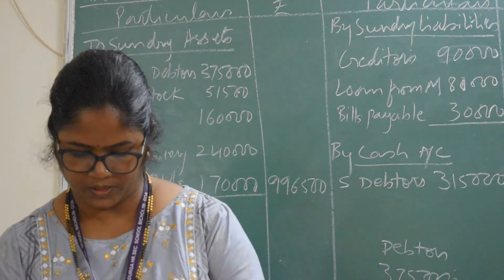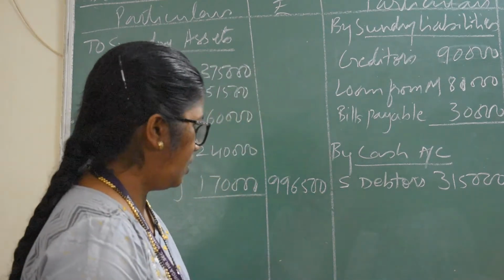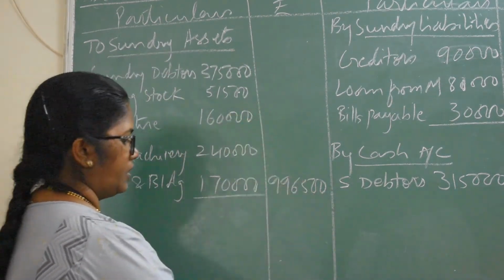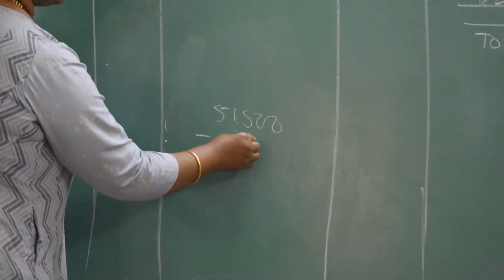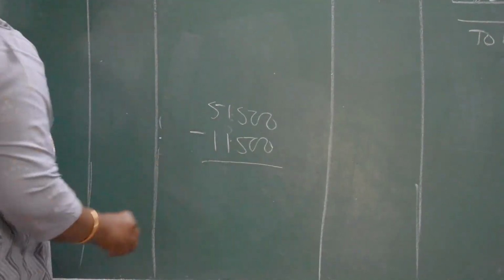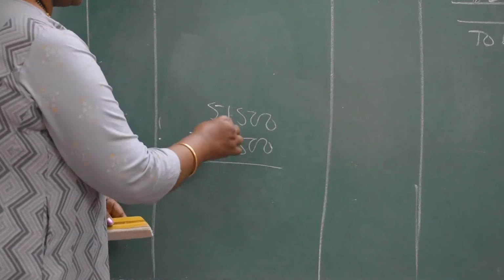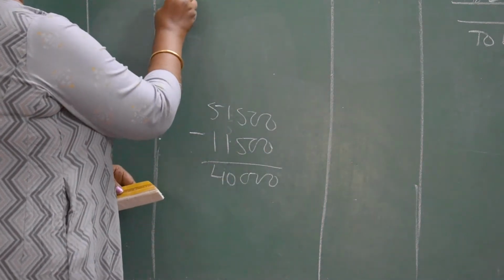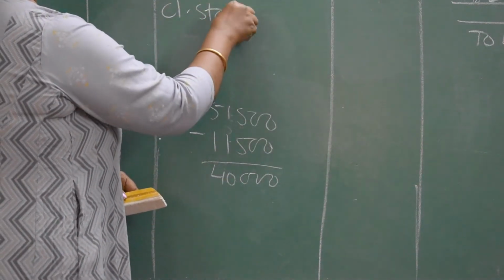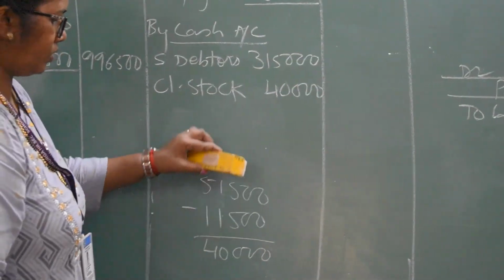Then closing stock was realized at a loss of 11,500. Our closing stock is 15,500, and we got a loss. The loss of 11,500 you have to minus. Whenever there is a loss, we have to minus. If there is a profit, we have to add. So the balance remaining is 40,000. So it will come here, closing stock. We are writing in the inner column because all the cash amounts we are going to total.